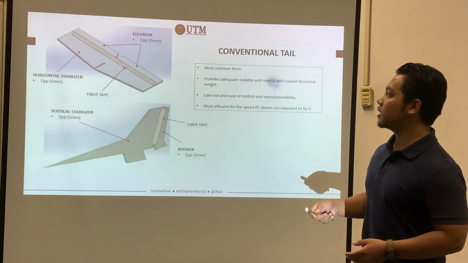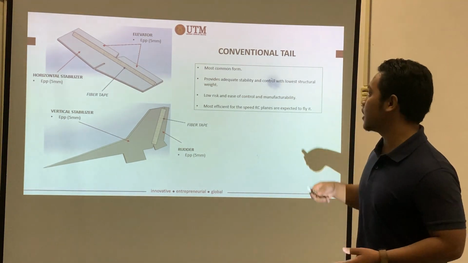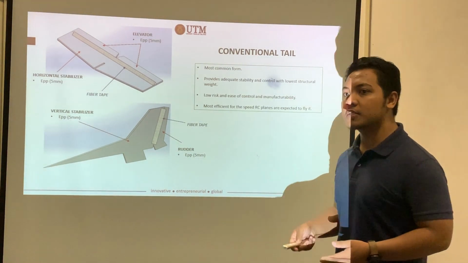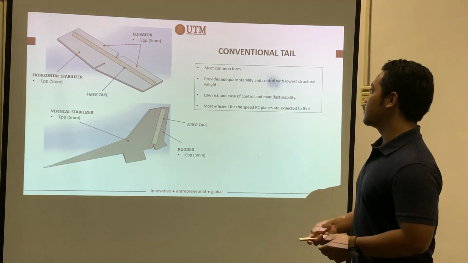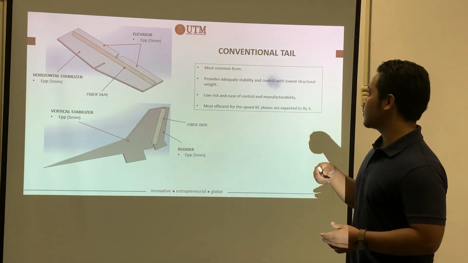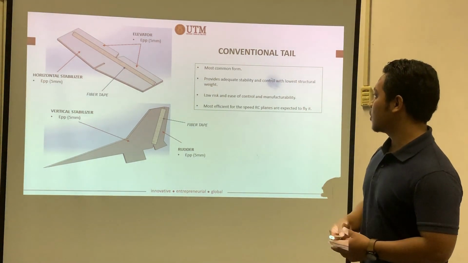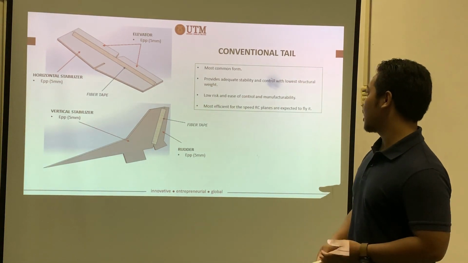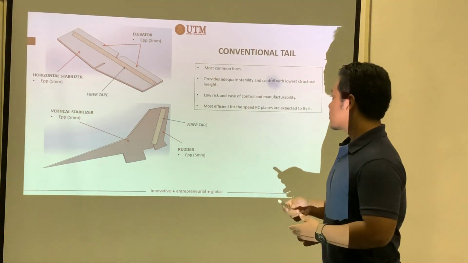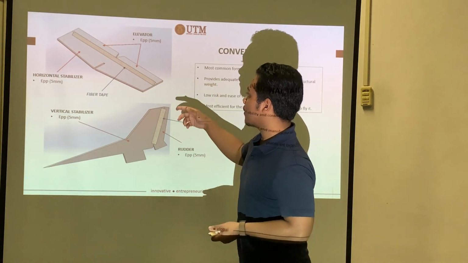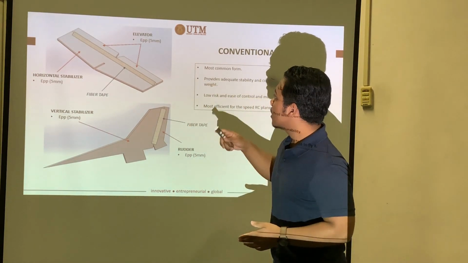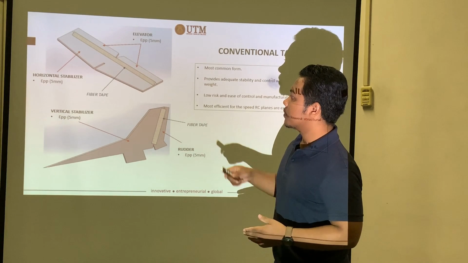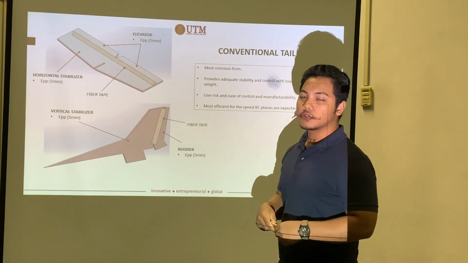Then for the tail, we use the conventional tail, as also mentioned by our first presenter, because it is the most common form and the most efficient for the speed the RC plane is expected to fly. For the horizontal stabilizer, we use EPP foam, and the elevator also uses EPP foam.